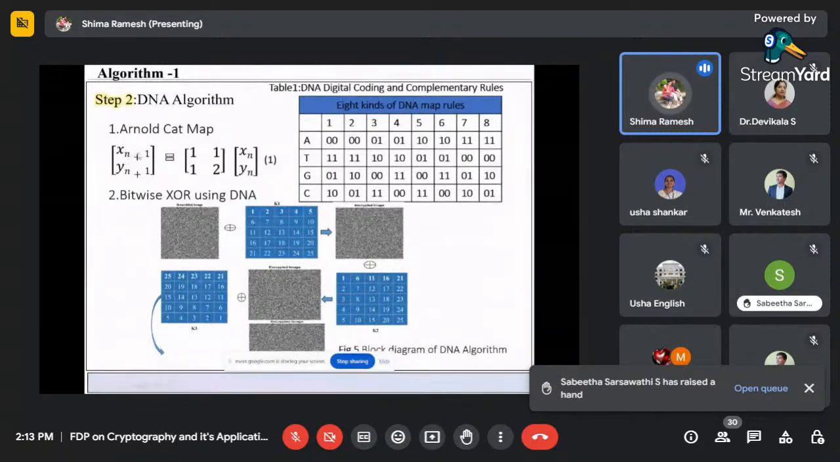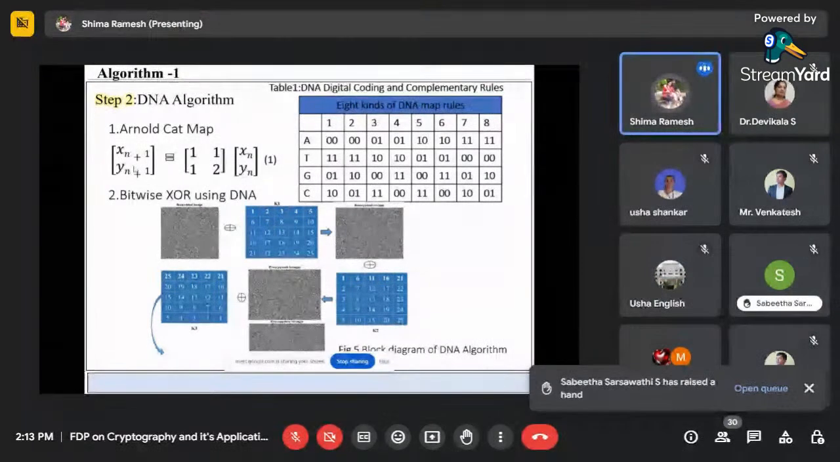The new pixel value after scrambling, (xn+1, yn+1), is equal to the matrix [1 1; 1 2] multiplied by the existing pixel value (xn, yn). Here x and y are one pixel from the row and one pixel from the column that I have taken, multiplied with the 1 1 1 2 matrix. So I get a new value that replaces xn, and similarly yn is replaced by yn+1. Like this, the scrambling, stage one, is done.